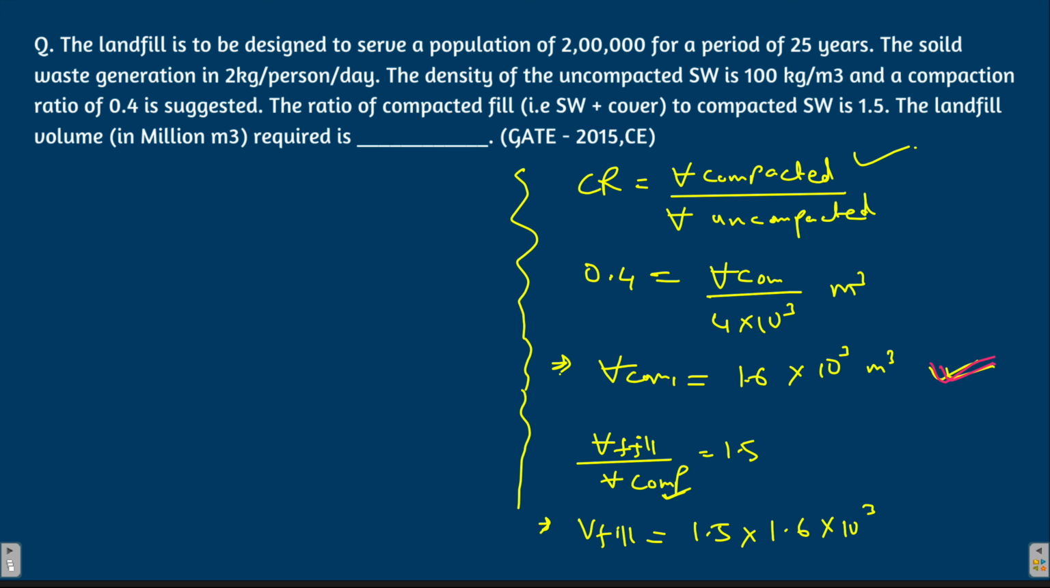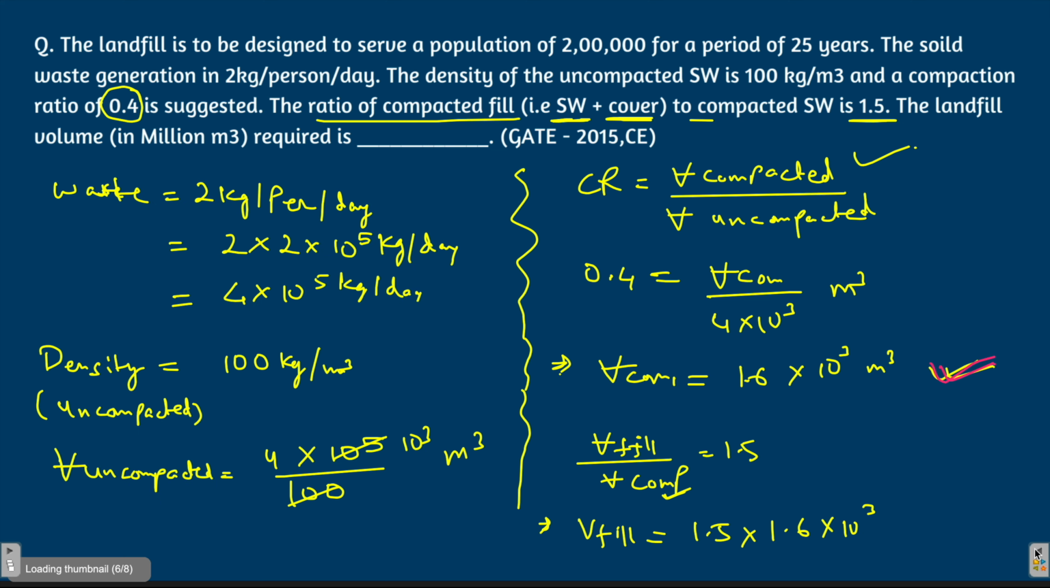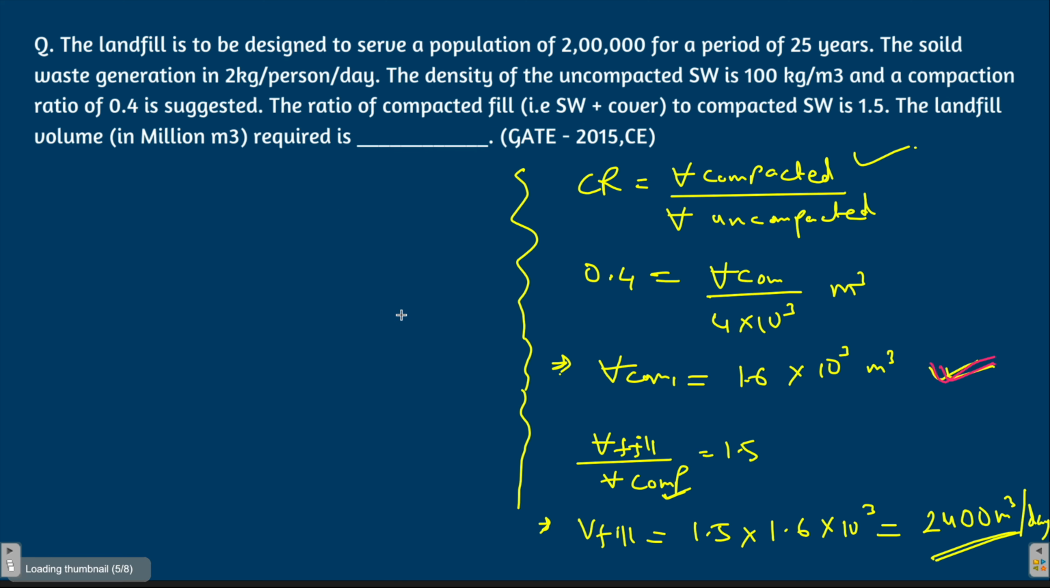Now this value comes out to be 1.5 into 1.6 into 10 to the power 3. How much is it? 2400 meter cube. So this is the volume of the fill we know. Now this is the volume of the fill per day we require. This is the volume of the fill per day, because we were calculating it for per day, but the question demands something else. If you write this answer you will get the wrong answer.